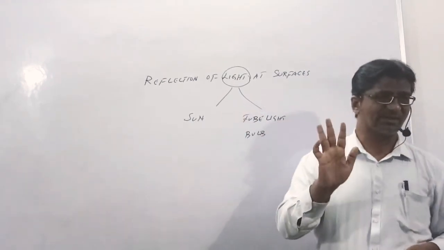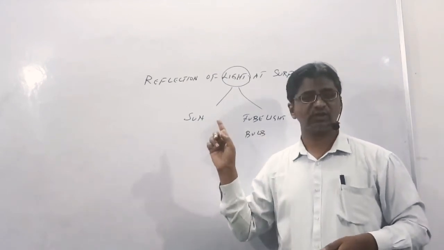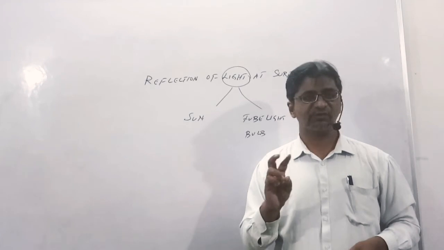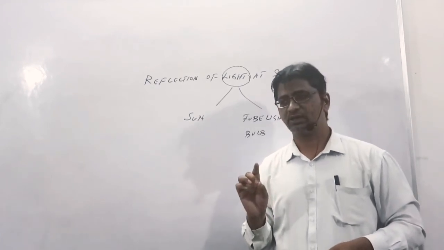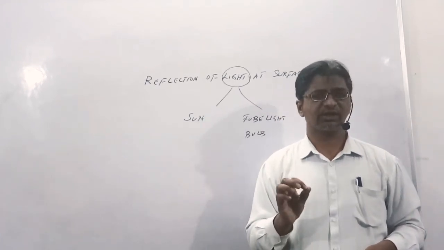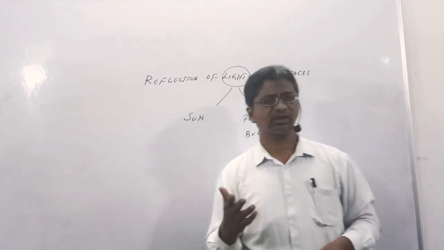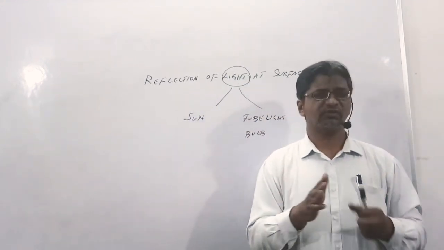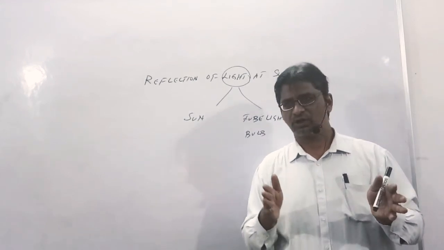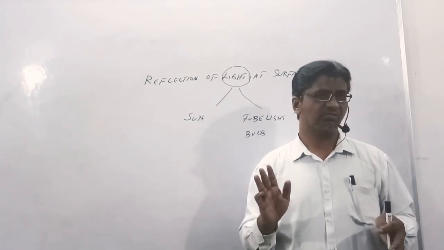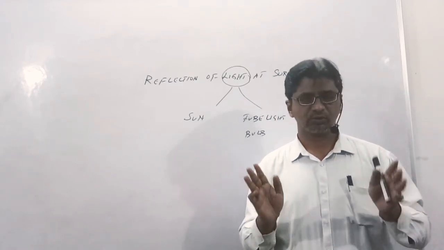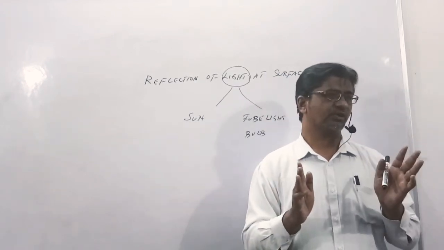In physics, totally there are 5 chapters for you. One is reflection of light. Reflection is there, and refraction is there. One more is the human eye. Then one more thing you have is your electric current, and one more I think is electromagnetism. So totally 5 chapters are there from your physics. So even if we do one chapter a month, we can हंसते खेलते खत्म कर सकते. We can finish in a very lovely manner. So try to understand, do it in a very cool manner.